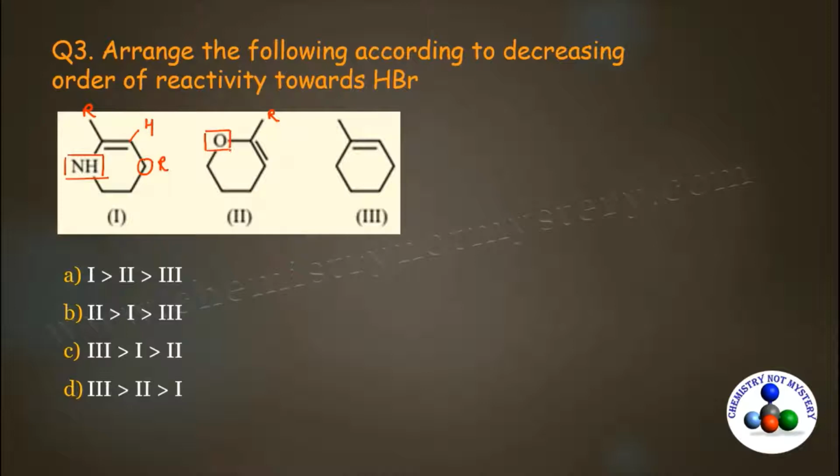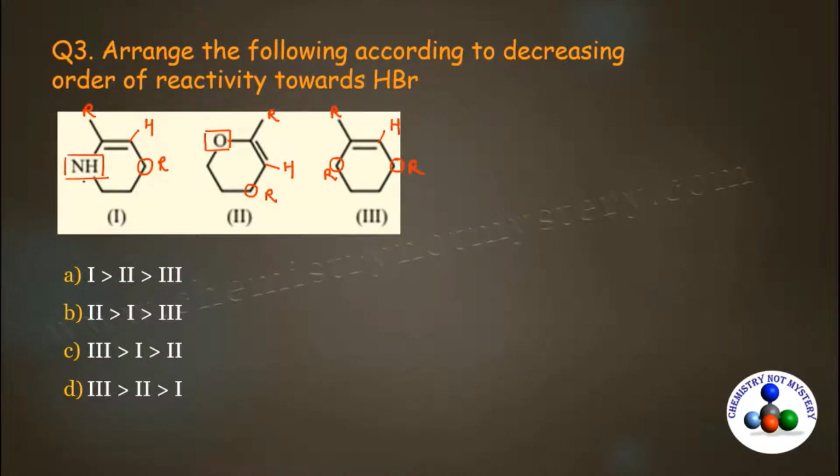Next substituent is oxygen. Here is hydrogen and this substituent is again an R group. Now come to the third reactant. In the third reactant, one substituent is an R group, the other one is also R, the third one is R and the fourth one is hydrogen. Now identify the effect of these substituents on the double bond.